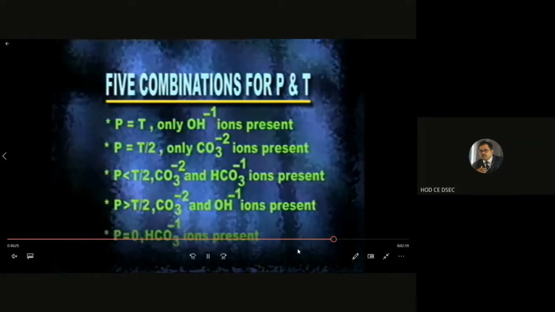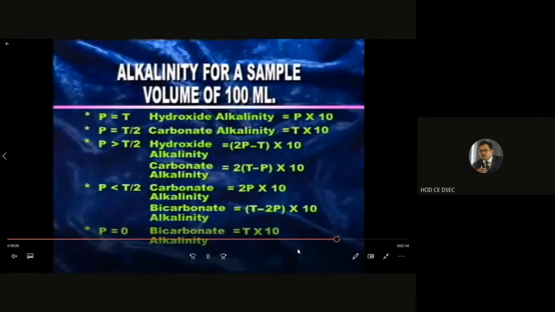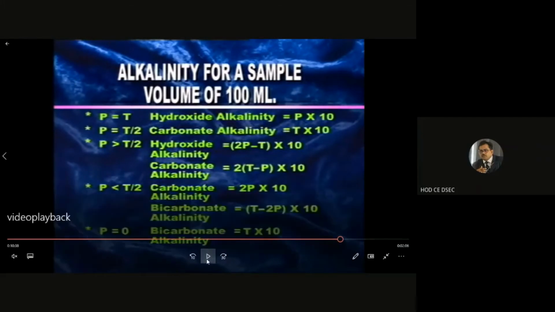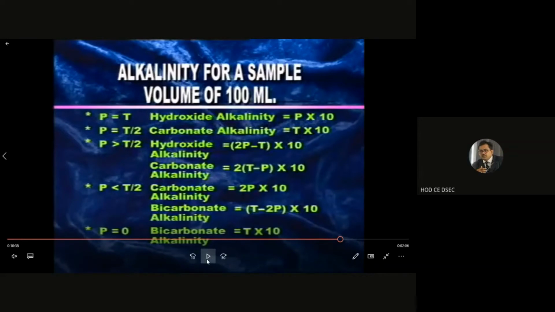Now, suppose if P equal to T, then the hydroxide ion is P into 10. Is this series chart now for quantification? That is, how much carbonate and how much bicarbonate ions are present, how can it be determined? Because P is less than T by 2, the carbonate ion is 2P into 10. What is P? P is 0.6. So 2 into 0.6 means 1.2. So 1.2 into 10 means 120 milligram per liter. So that is the carbonate alkalinity.